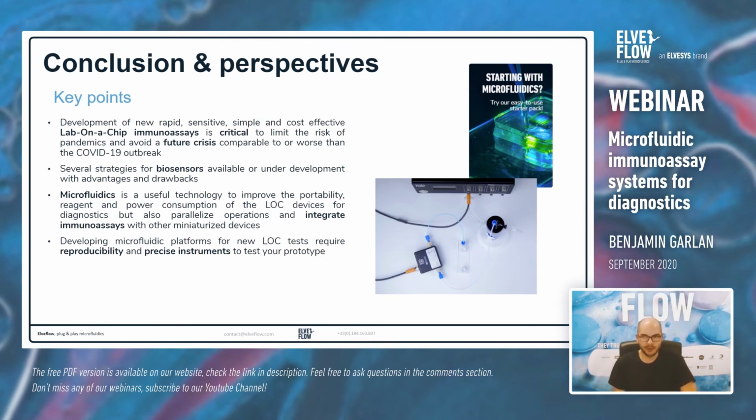So a few key points of this webinar. We really need to create a new lab-on-a-chip immunoassay device to prevent any future crisis like the one we had with the COVID-19 outbreak. Hopefully we can do that because we have a lot of different biosensor technologies available with different advantages and drawbacks. Microfluidics is very useful for all these different methods because it has a lot of advantages, like low volume needed to do the experiments, and it's easy to create point-of-care devices that can have good portability.